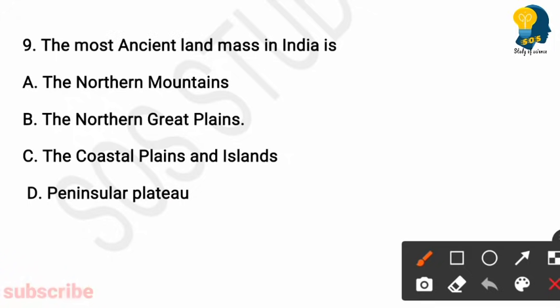Next question. The most ancient landmass in India is. Options are the Northern Mountains, the Northern Great Plains, the coastal plains and islands, peninsular plateau. So here the right answer is option D, peninsular plateau. It is the most ancient landmass in India.